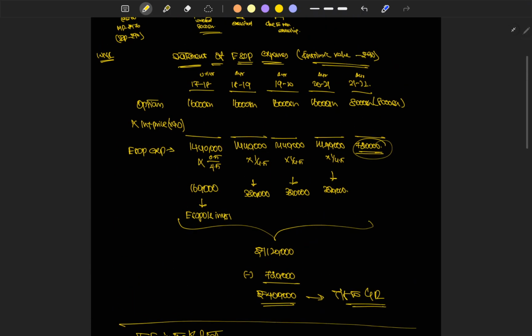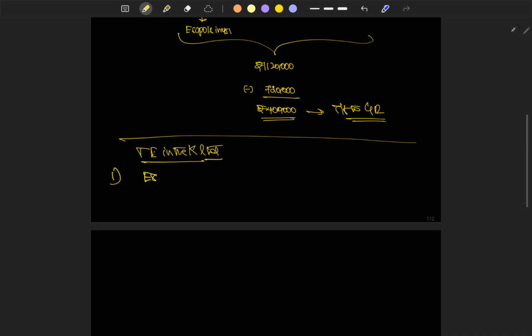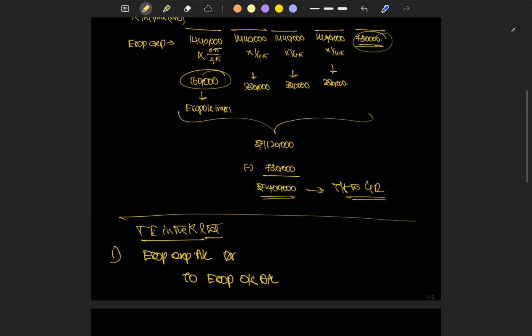What is our first entry? We are facing 1,60,000 as ESOP expenses in year 1. ESOP expenses account debit to ESOP outstanding account. We are setting aside some amount which is going to occur in the future. So we periodically split the entire amount into years, and we are setting aside the intrinsic value amount for the future period.